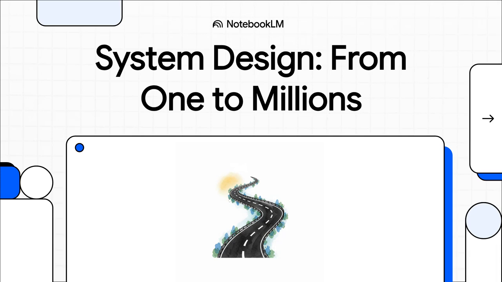So, what's the one skill that really separates a good developer from a great one? It's not just about writing perfect code, it's about seeing the bigger picture. It's the ability to design a system that can go from just a handful of users to millions without breaking a sweat. Today, we're going to walk through that journey step by step.